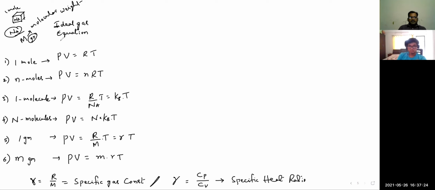Next, this is the ideal gas equation for different cases. I have given you 6 different cases. These are all the possibilities to ask any question. More than this is not needed for us.